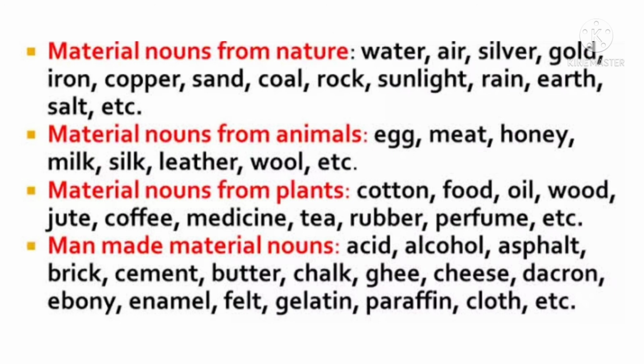Next, the materials that we get from animals. The products that we get from animals like egg, meat, honey, milk, silk, leather, wool, these are also material nouns.